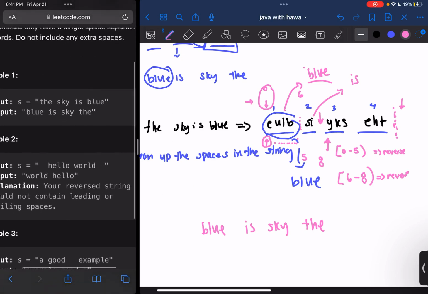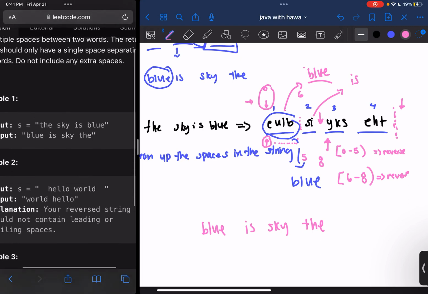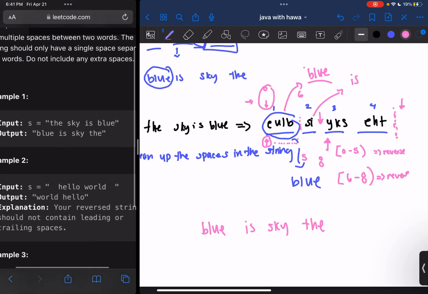And then here you can see they have an example of "hello world" that has leading and trailing spaces. So we're definitely going to want to make sure to take care of that. And you can see that in the return string in their output, they have "hello world" with just one space in between, and the leading and trailing spaces are trimmed. So for that operation, we're just going to use Java's built-in trim method.